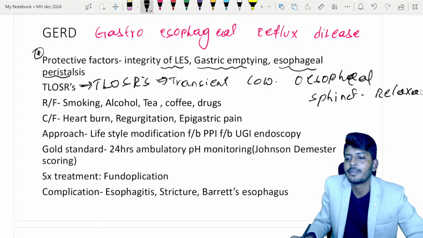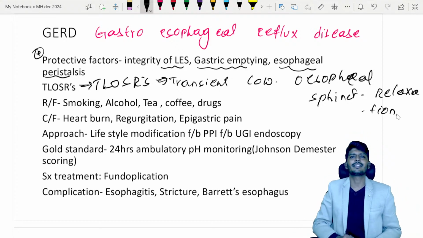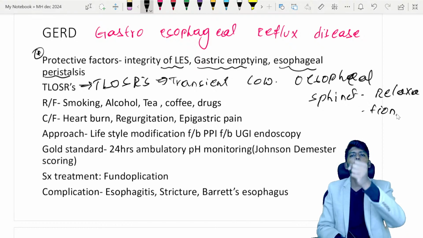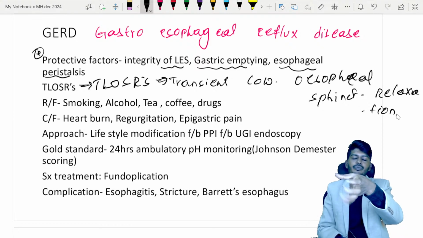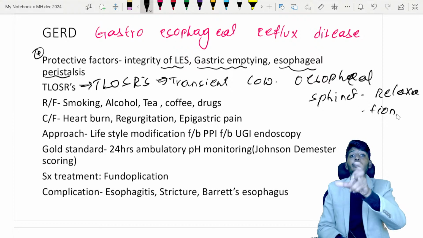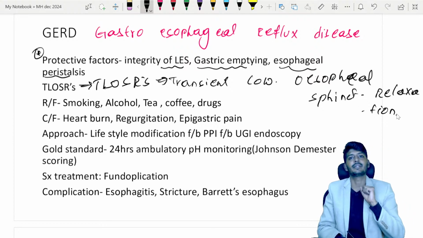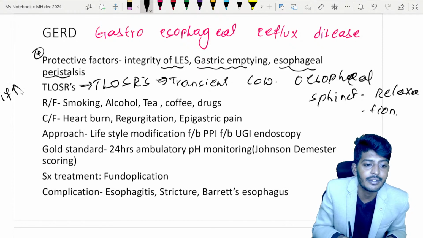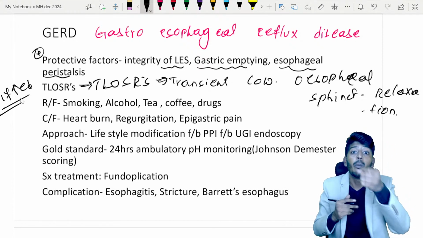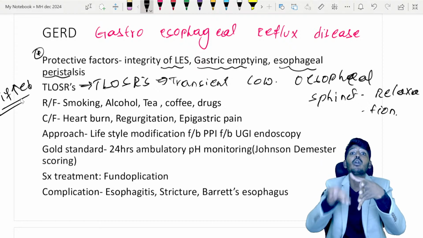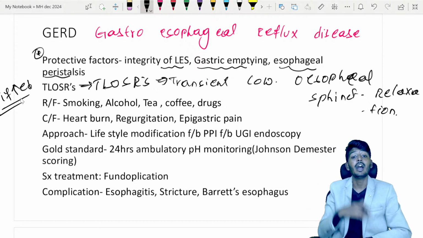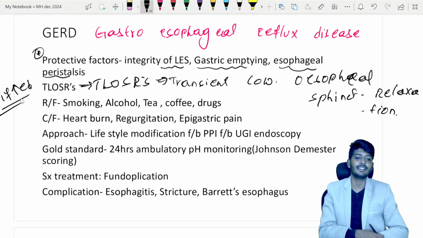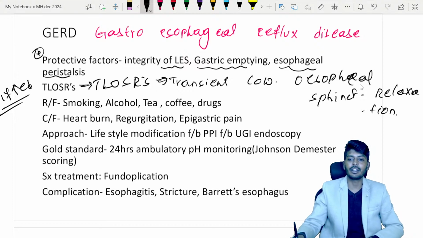Transient lower esophageal sphincter relaxation. So for a short period of time, after meals, the lower esophageal sphincter will relax on its own for a brief period. This occurs multiple times in the day. If the number of TLOSRs increases, it will relax more times, and it will allow more time for the gastric content to come back. So that is the thing.